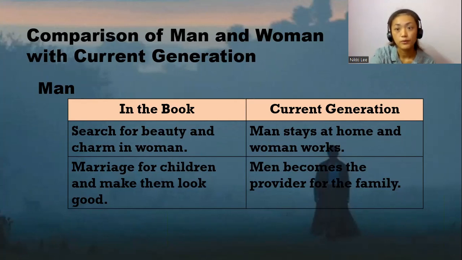So men become the provider in the family in the sense that they provide their time for cooking, teaching their children, fetching their children, or sending their children to tuition, schools, or some activities. That means they spend more time with their children and have a closer relationship with them, which means they can really understand how women feel, and how hard women try to provide and support the family.